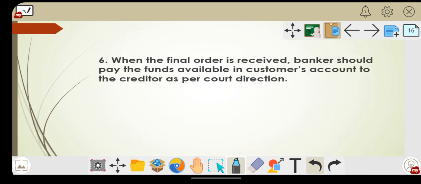Next, when the final order is received, the banker should pay the funds available in the customer's account to the creditor as per court direction. Once order absolute is received, the banker should pay the funds available in whose account? In the customer's account. Who is the customer here? He is called the judgment debtor. The funds go to the creditor as per the directions given by the court.